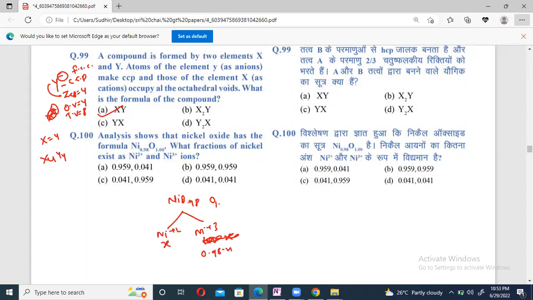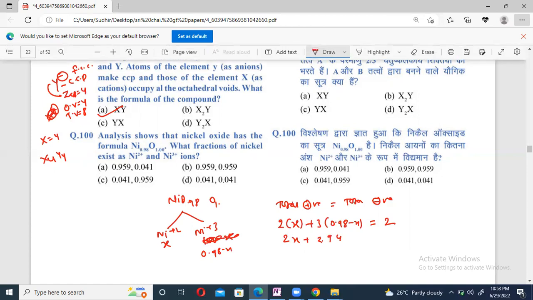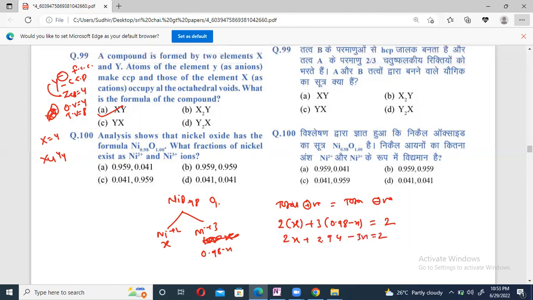Right? Now the rule is there: total number of positive charge is equal to total number of negative charge. Positive charge, beta, in Ni we are having 2 valency into X plus 3 valency into 0.98 minus X, and the negative charge on the oxygen is 2. Here 2X plus 2.94 minus 3X equals 2, beta.